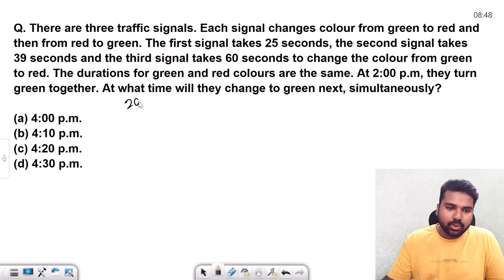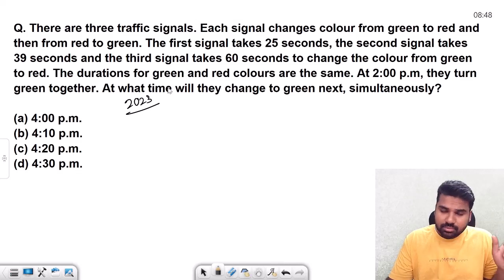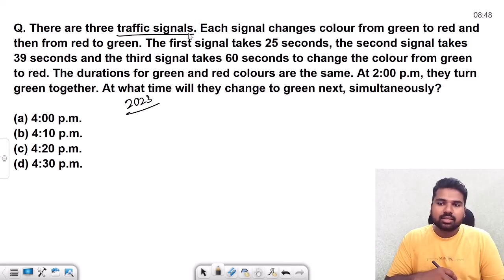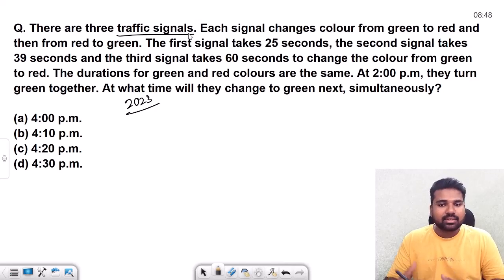See, this is a 2023 question. Same application as we did with the bells ringing. It is on traffic signals, turning of the traffic signals from green to red and then red to green. The intervals are being given as 25 seconds, 39 seconds and 60 seconds.